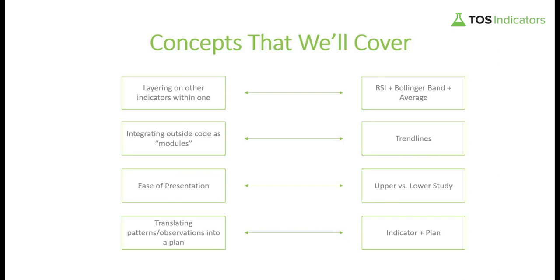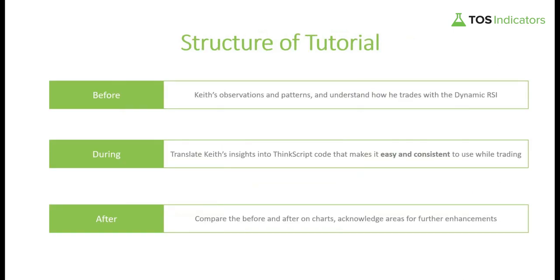So the way we'll lay out this tutorial is there will be a before section in which we'll talk about some of the patterns and observations that Keith has been sending us. And so I've copy-pasted his charts that he sent along with some of his commentary. And so we'll use that to understand first off, how does he trade the dynamic RSI and what are some patterns, right? There's the indicator with a lot of lines, and you'll see that it may confuse you or overwhelm you, especially if you're used to, say, having nothing on your charts.